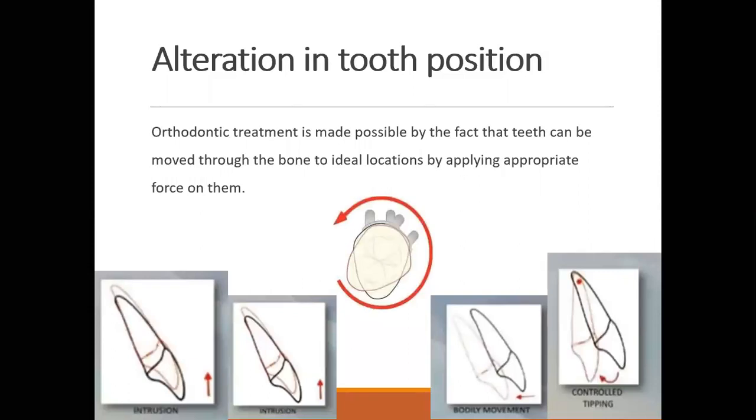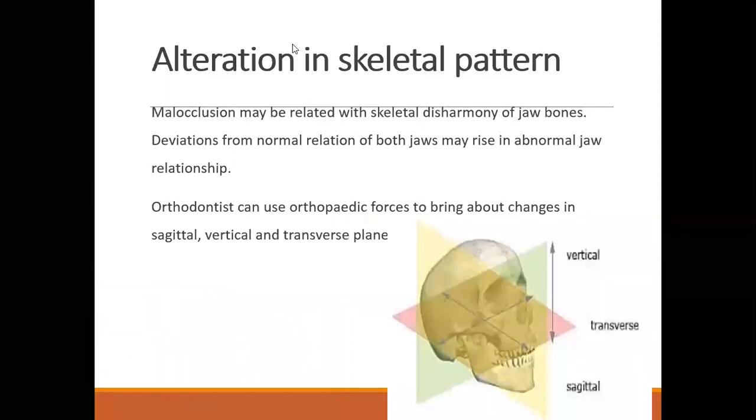First, we are talking about alteration in tooth position. How are we altering the tooth position? There are several tooth movements which are made possible with orthodontic treatment. For example, in this picture, you see the tooth is more extruded. Extruded means it is more out. Normally, up till this level, the tooth is showing into the arch.